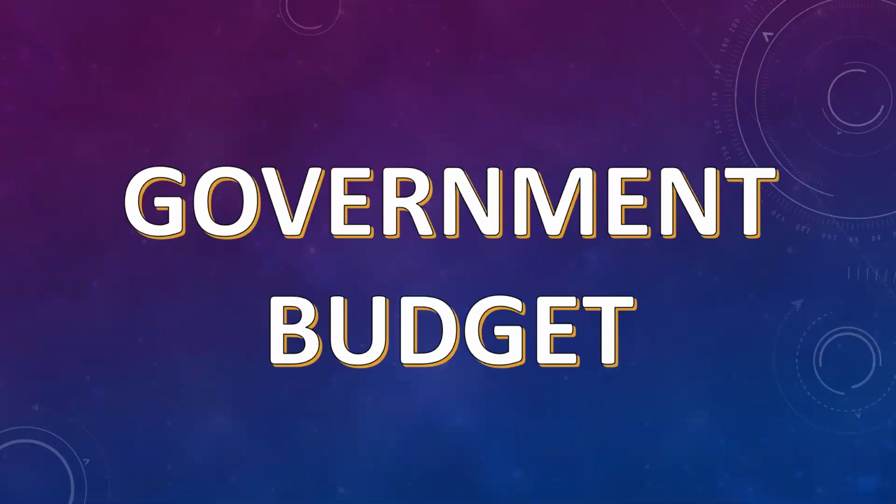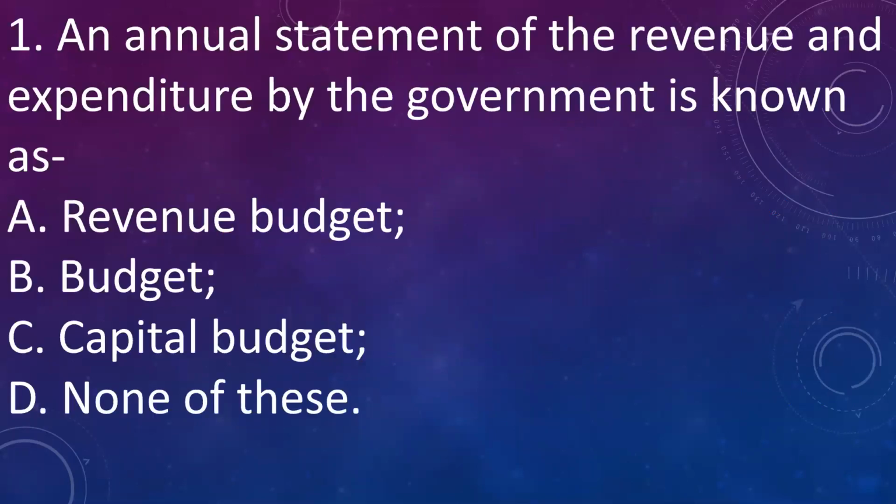Now let us see the concepts from government budget. First question is, an annual statement of revenue and expenditure by government is known as A. Revenue budget. B. Budget. C. Capital budget. D. None of this. Answer is B. Budget. It is defined as annual statement of revenue and expenditure by government.